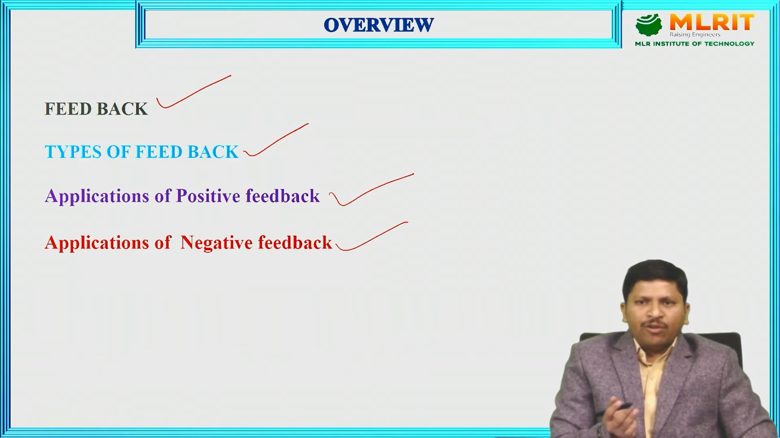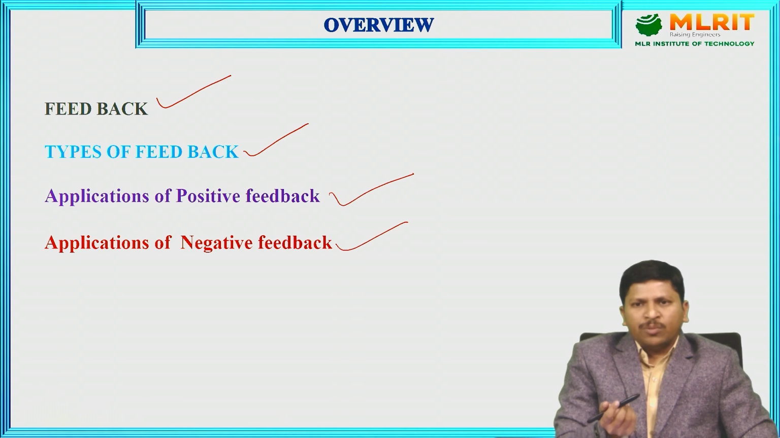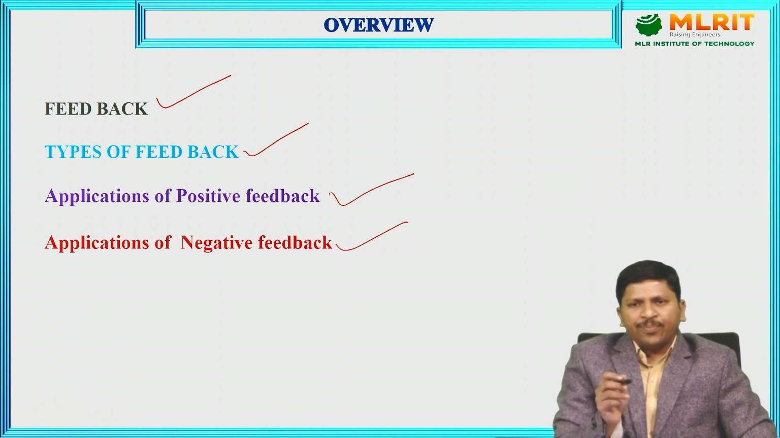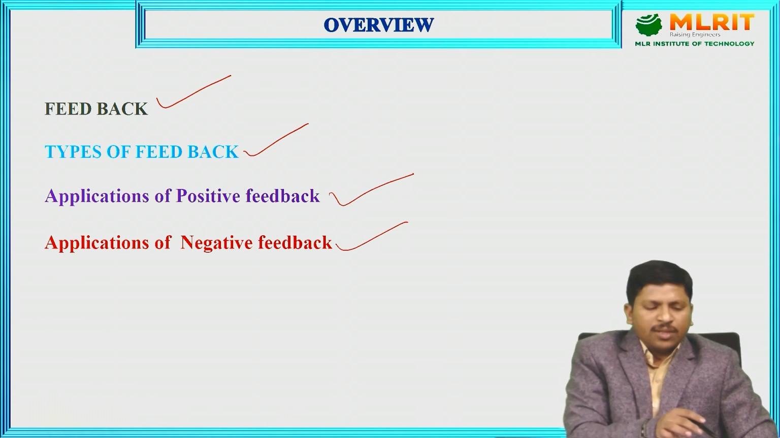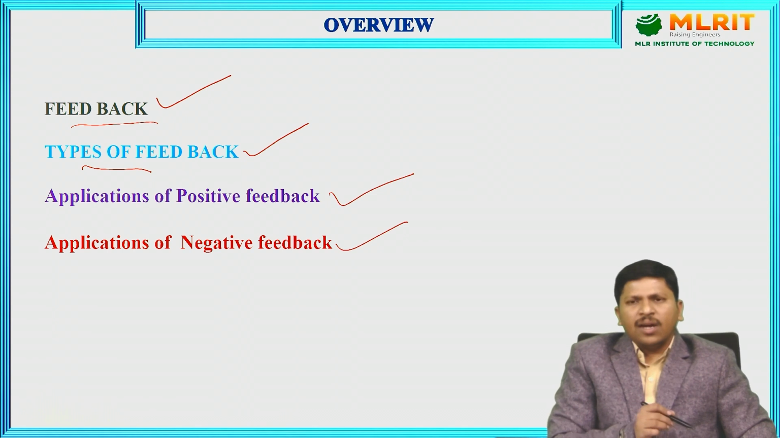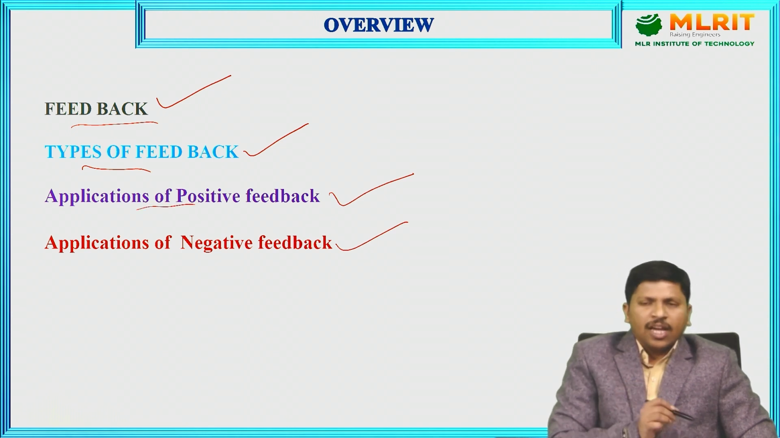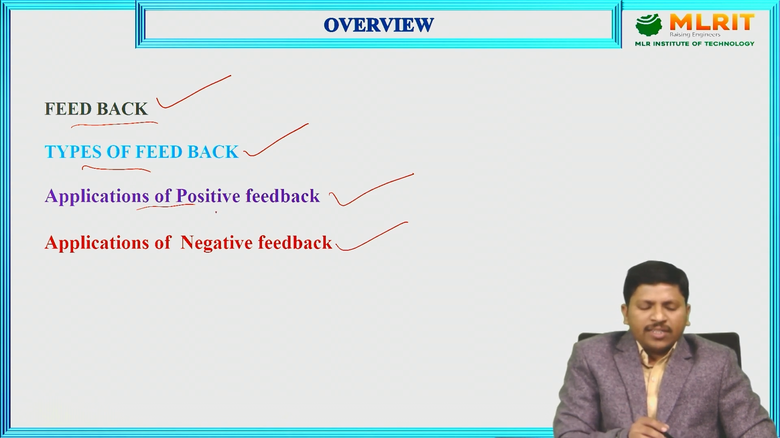Before going to the conclusion of today's session, just observe the feedback. What is meant by feedback? We learned that if a part of the output is returned back to the input side and used as an input to the system, that process is the feedback. The types of feedback are positive feedback as well as negative feedback. Two types of feedback are available in control systems. Coming to the applications, timing circuits and oscillators are applications of positive feedback.